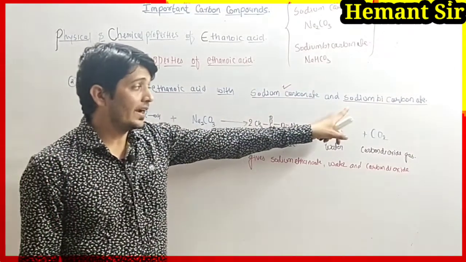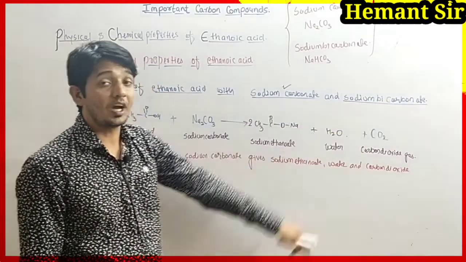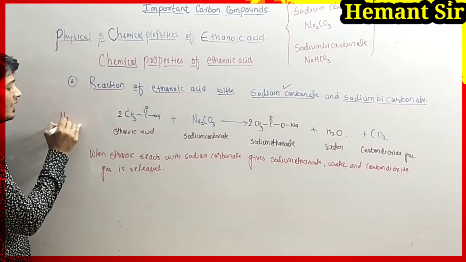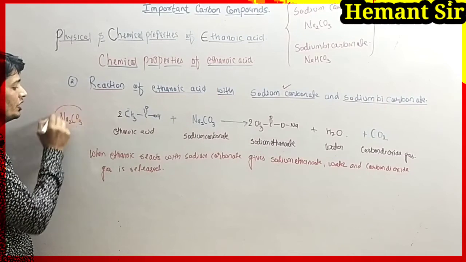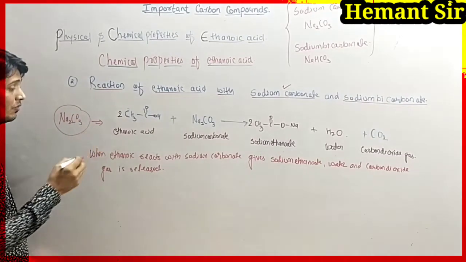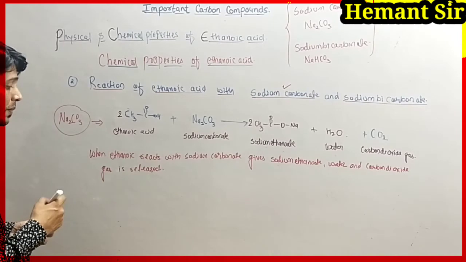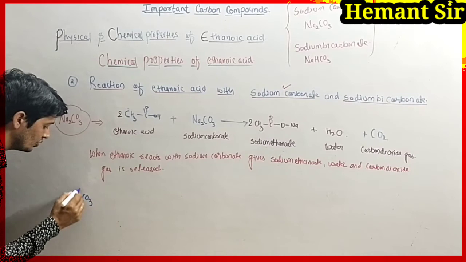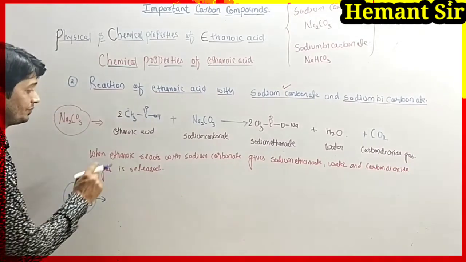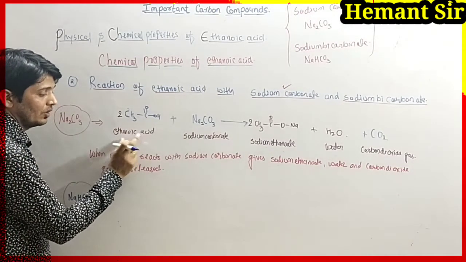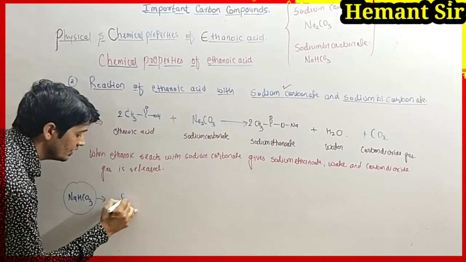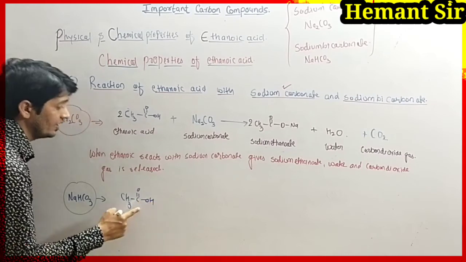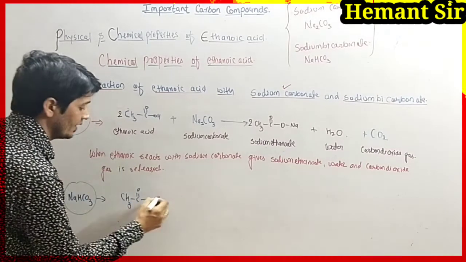Now we have to write the reaction for sodium bicarbonate, NaHCO3. One of the reactants will be the same, CH3C double bond OH, which is ethanoic acid.